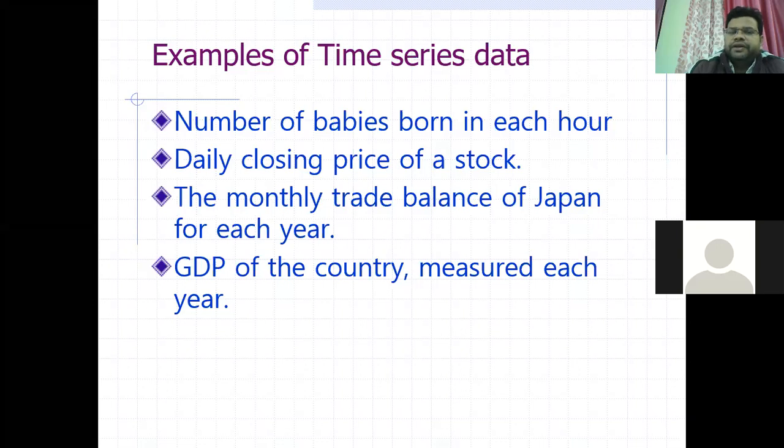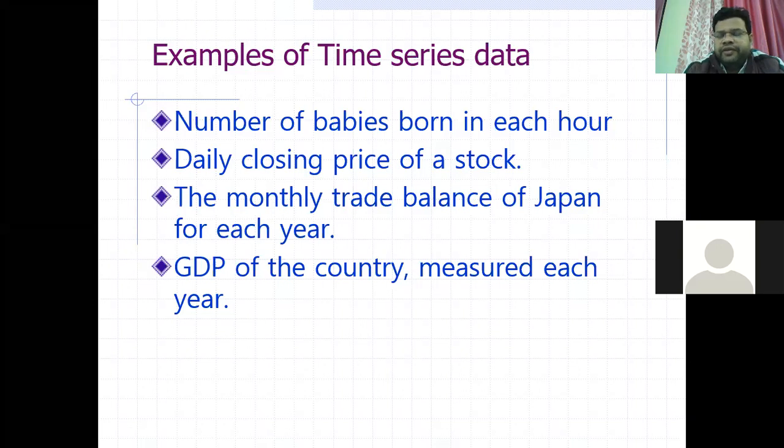It may be year-wise, month-wise, or day-wise data. So you can make the forecasting for each time. It may be year-wise prediction. You can do month-wise forecasting, and day-wise forecasting is also possible.